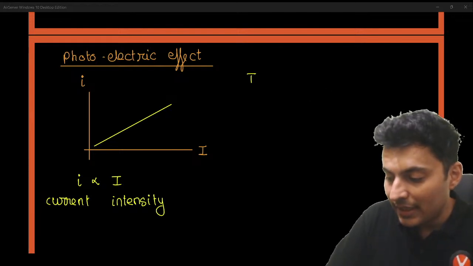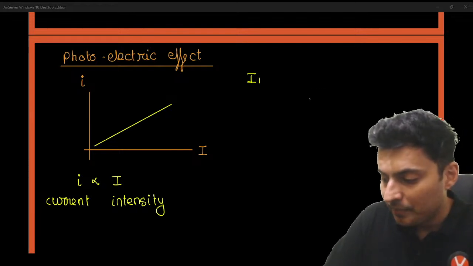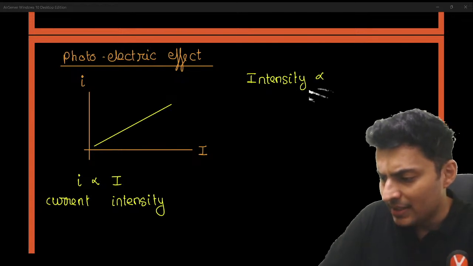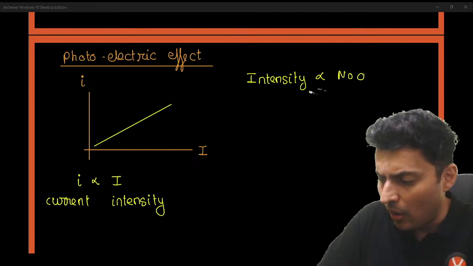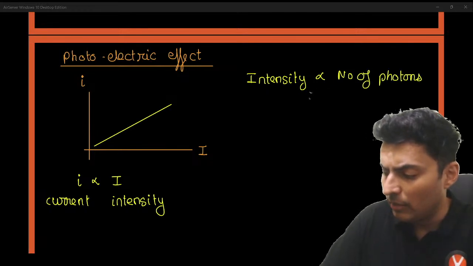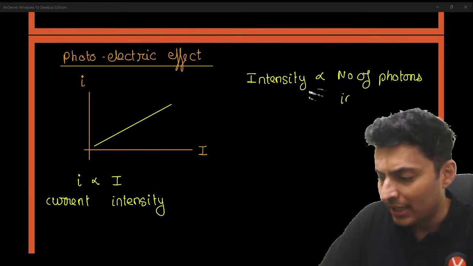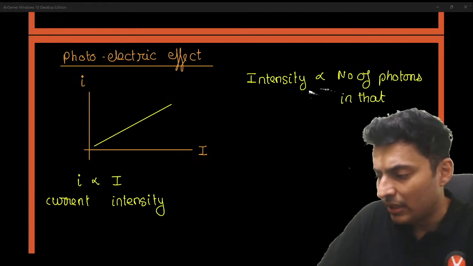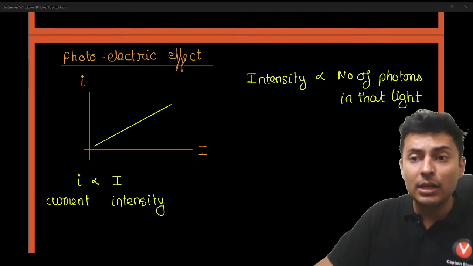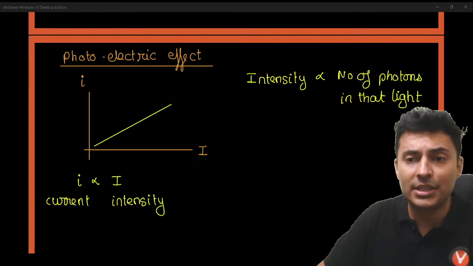What is the meaning of intensity? Intensity of any light is directly proportional to the number of photons in that particular light. It is more intense, means the light is carrying a lot of photons, lot of energy.